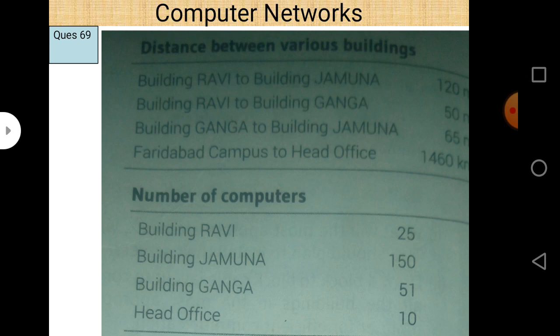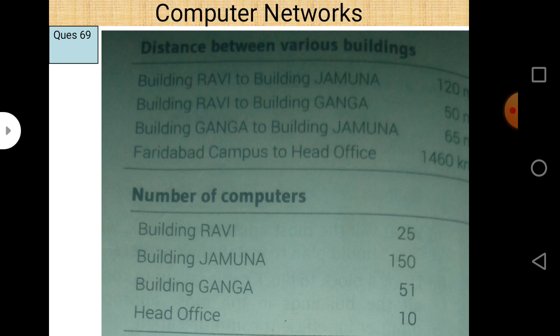Here, distances between various buildings are also given. Building Ravi to building Jamuna is 120 meters. Building Ravi to building Ganga is 50 meters. Between Ganga and Jamuna is 65 meters, and Faridabad campus to the head office is approximately 1460 kilometers. Distance between different buildings is given in meters, but the distance between Faridabad and the head office is given in kilometers.